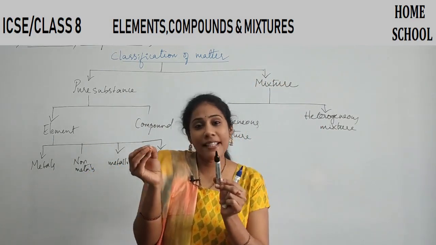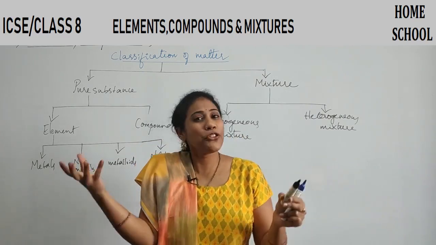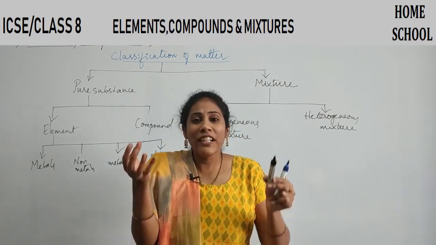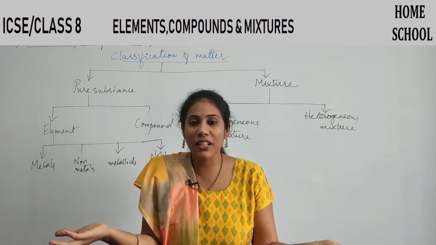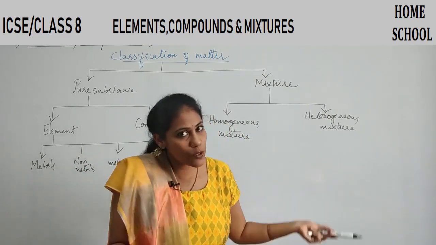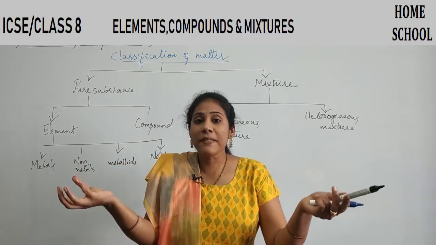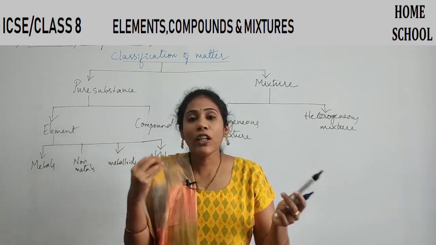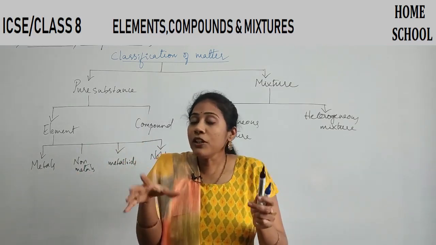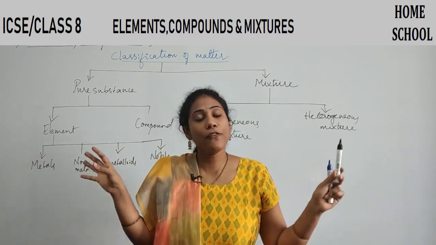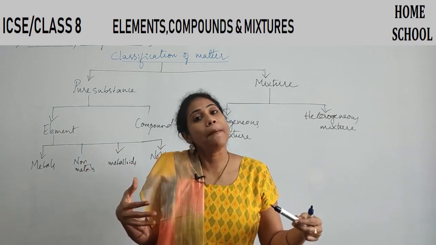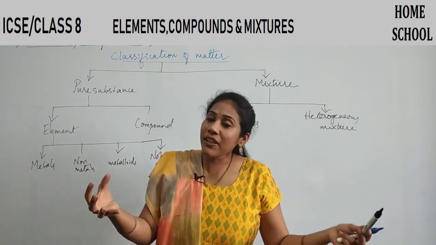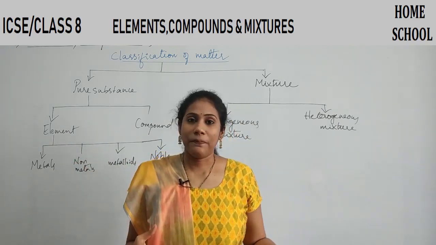And mixture, in common language you can understand, when two substances are mixed together, we call it a mixture, right? Even in chemistry, that is the meaning. When two substances are mixed, that's what we call a mixture. If you want to separate the components of a mixture, we have different separating techniques. All of them we are going to study in the chapter, right?